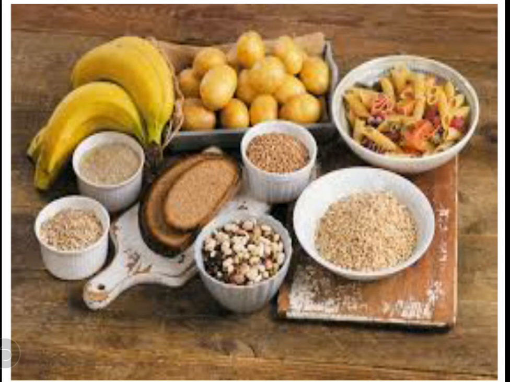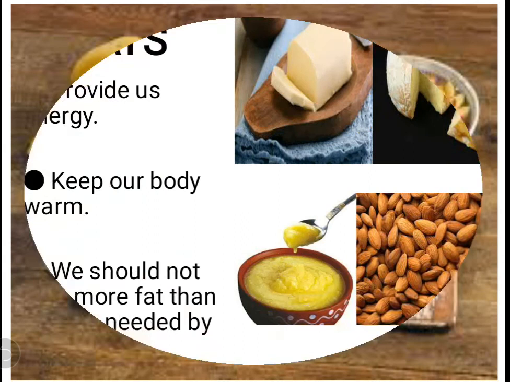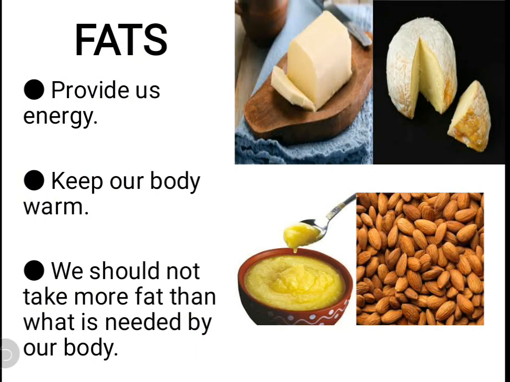Now the next thing is fat. Fat is also energy giving food. It also provides energy. It keeps our body warm, and we can get fats from butter, cheese, oil, ghee, almond.